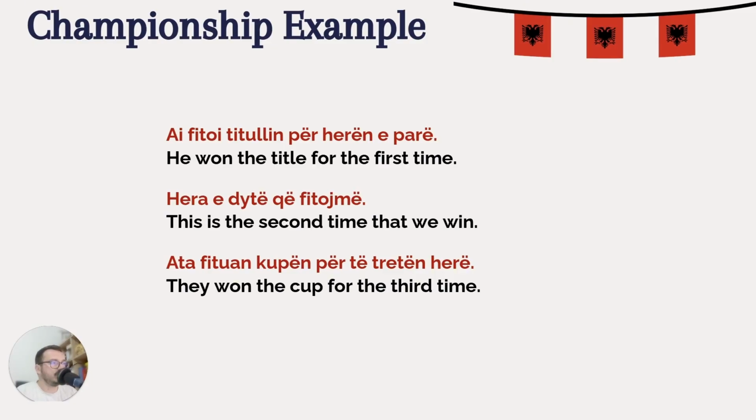Ata fituan kupën për të tretën herë. They won the cup for the third time. Notice here we've put the ordinal number in front of the noun herë, which means time. It could also be phrased like "Ata fituan kupën për herën e tretë", just like in our first sentence, "për herën e parë". That could also be rephrased to "ai fitoi titullin për të parën herë".